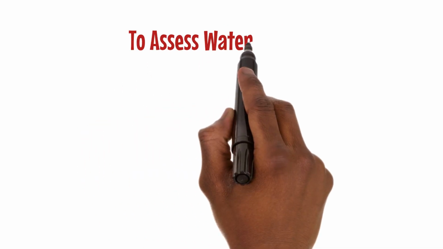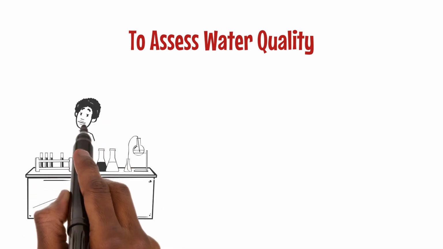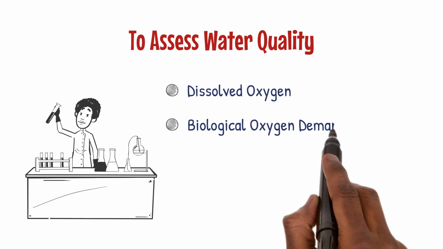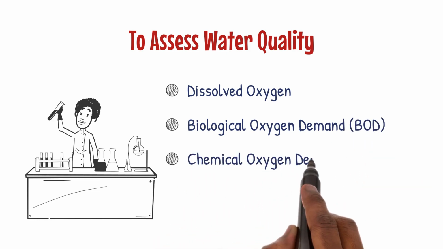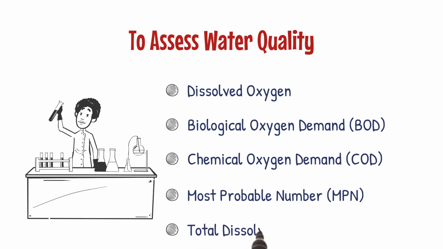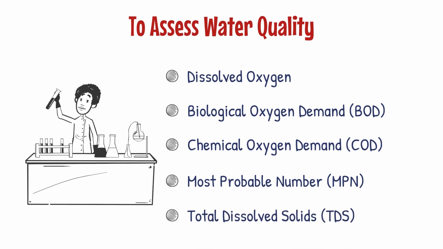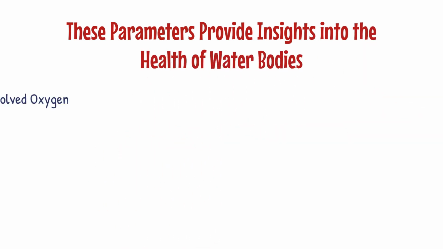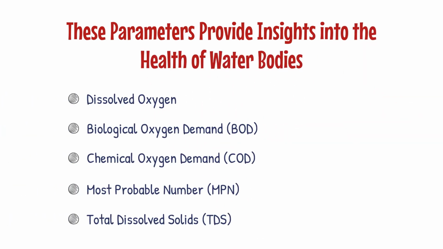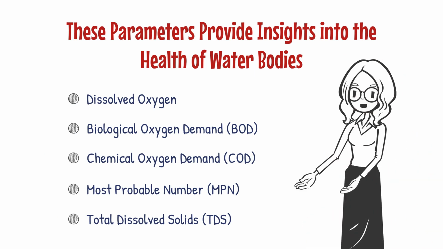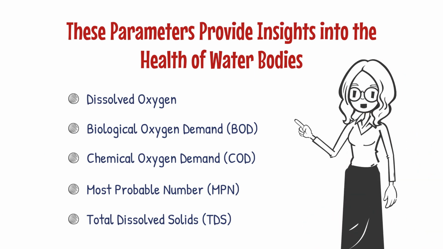To assess water quality, scientists use parameters like dissolved oxygen, biological oxygen demand, BOD, chemical oxygen demand, COD, most probable number, MPN, and total dissolved solids, TDS. These parameters provide insights into the health of water bodies and help us monitor and maintain water quality standards. Understanding these parameters is crucial for effective water resource management.